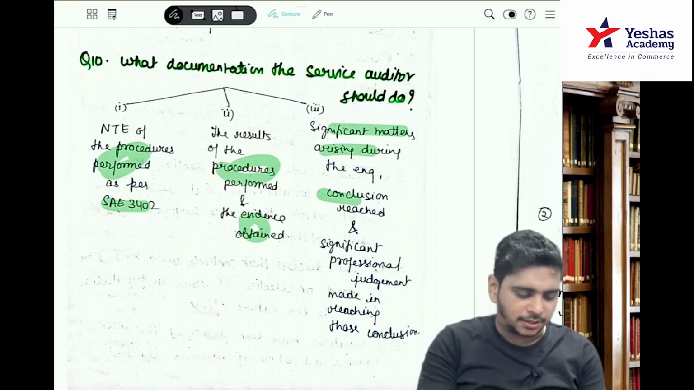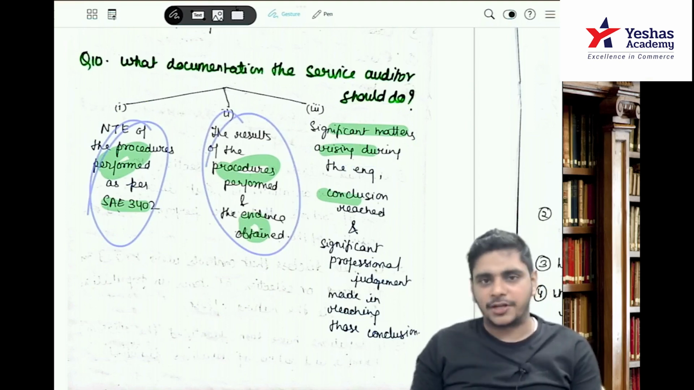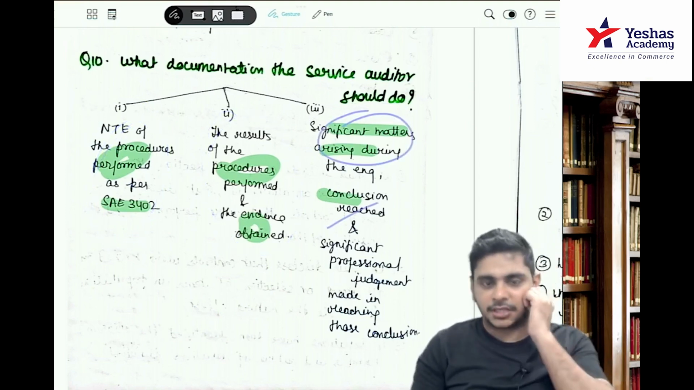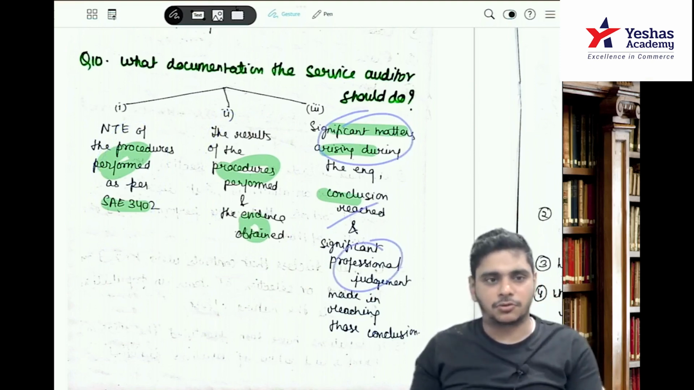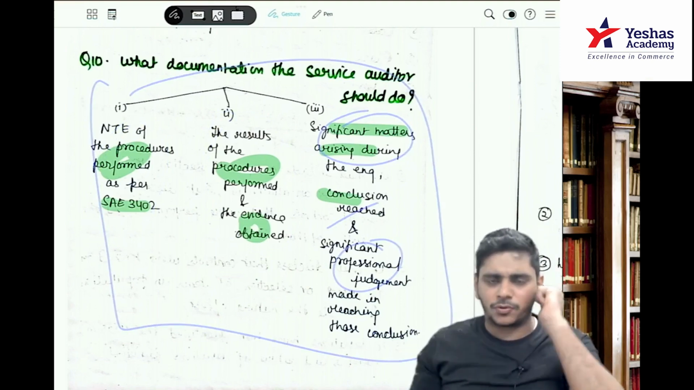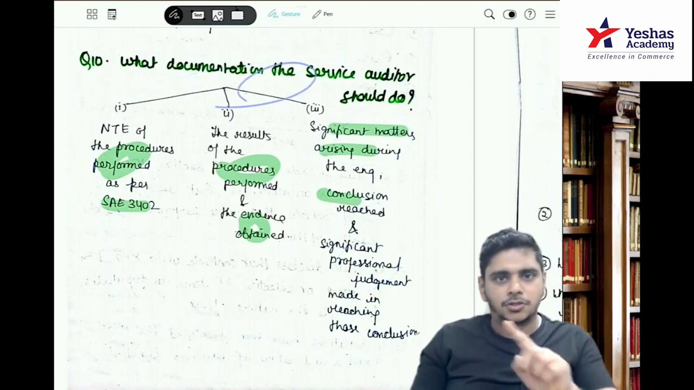The procedures performed, the results of the procedures performed and the evidence obtained, the significant matters arising during the engagement, the conclusion reached, and the significant professional judgment made in reaching those conclusions. A similar answer is there in SRE also and in SRS also. Similar answer, documentation. Okay, so this is a similar answer.